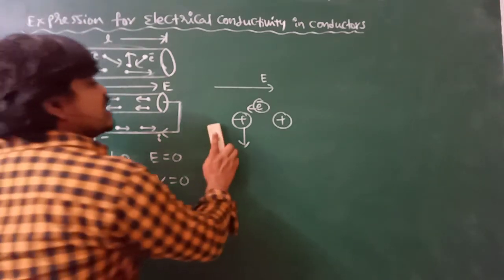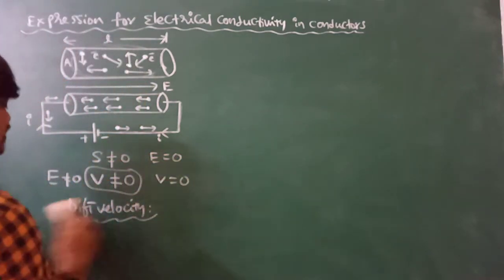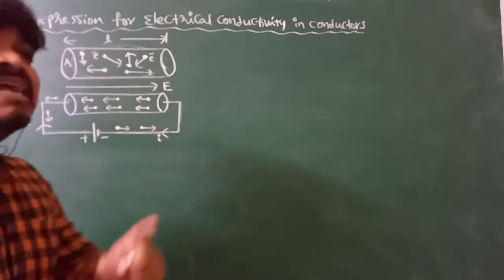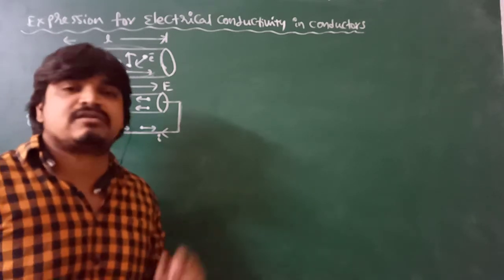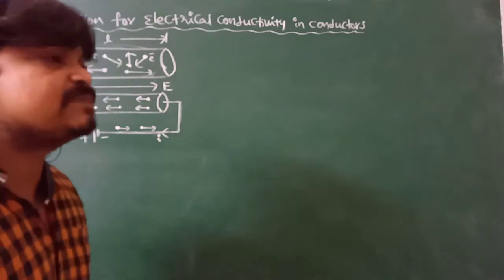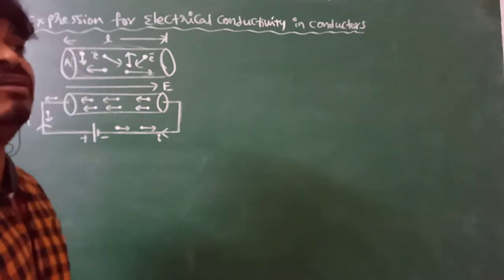See here, the electron experiences two forces. How many forces does the electron experience? Two forces. One is a damping force that happens due to the collision of electrons. Another one is a driving force that is experienced due to the applied external electric field.